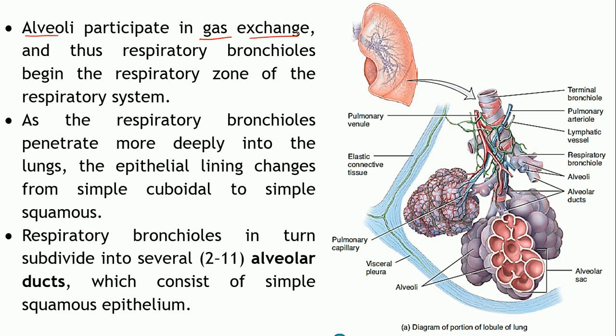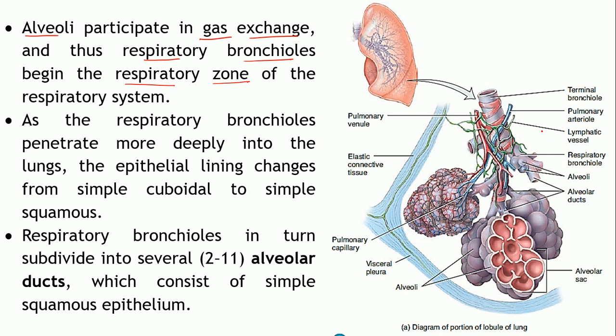So these structures, that is the respiratory bronchioles and the alveoli, comprise the respiratory zone. So far we had discussed the conducting zone. Now here onwards starts the respiratory zone, where exactly the exchange of gases is taking place.